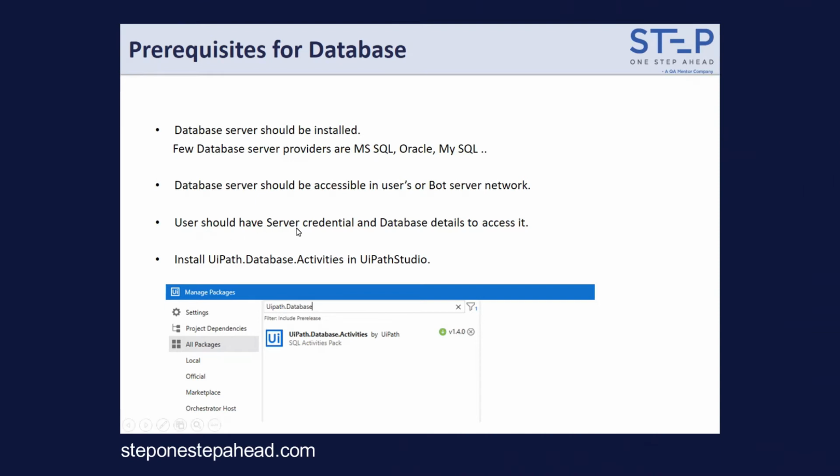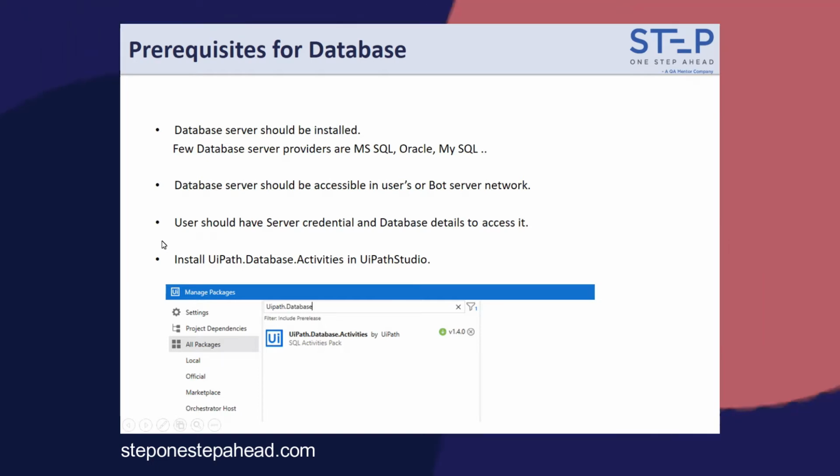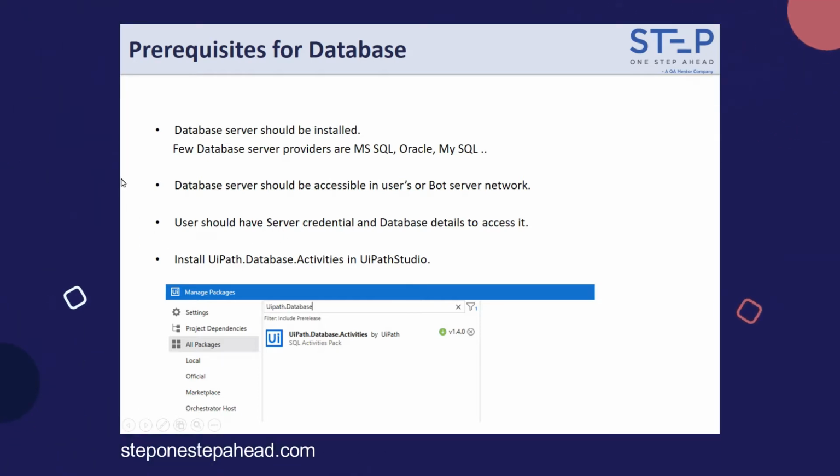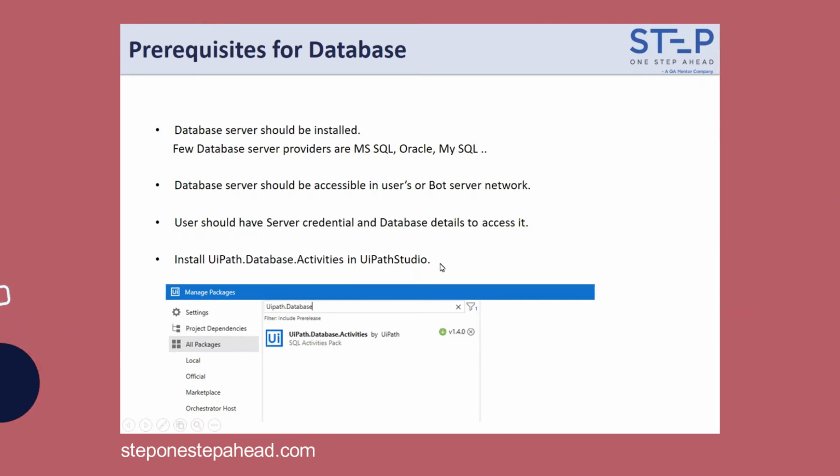Third is that the user should have the credentials and the database details. For these three, if a person is working in a UiPath project, obviously these details you will get from the infra team or project manager. So no need to worry that you will be installing all these things. But whenever you need any database-related activities in your project, you should be aware that you have to borrow this data from the concerned team. The fourth point is for us: we have to install the UiPath database activities package in our Studio. This is the fourth prerequisite, which the UiPath developer is responsible for.